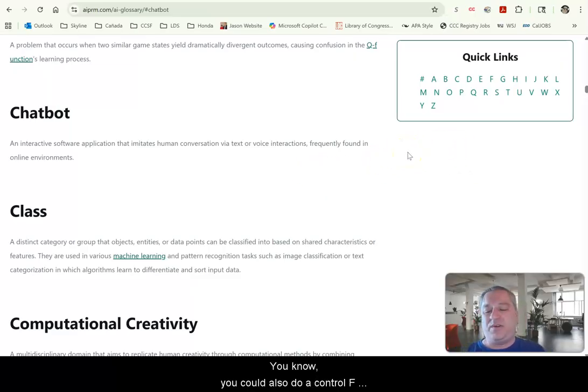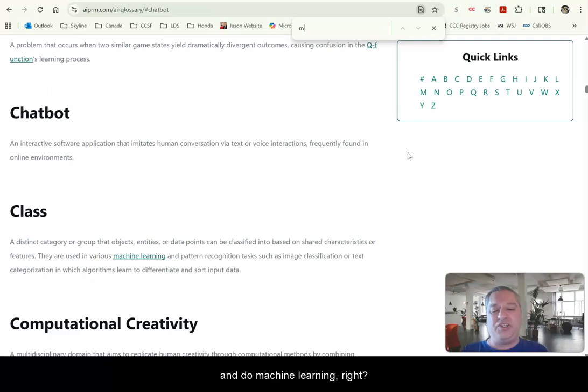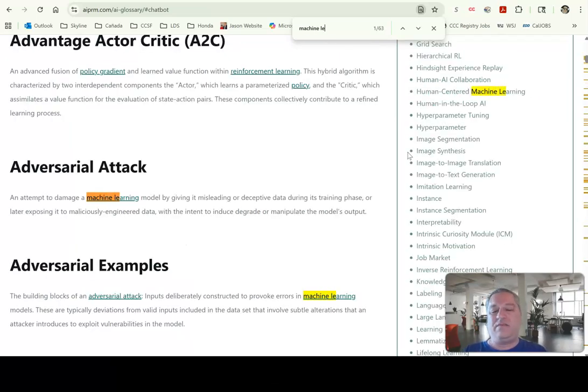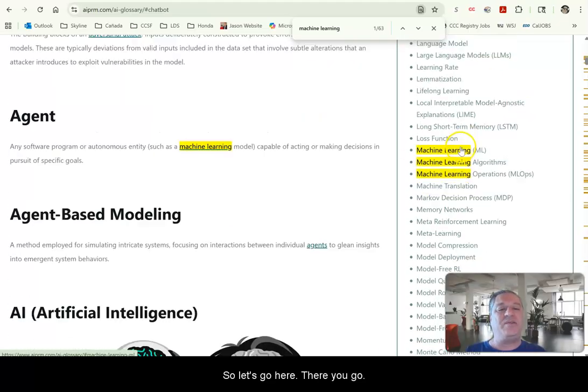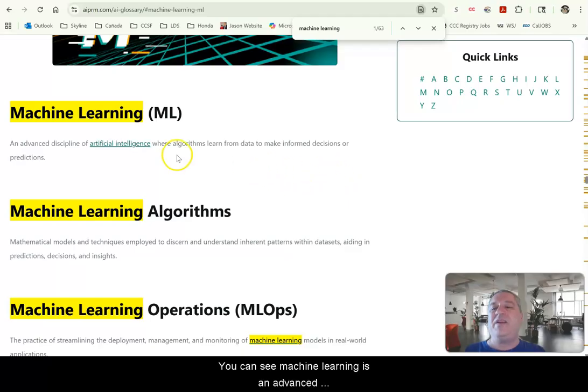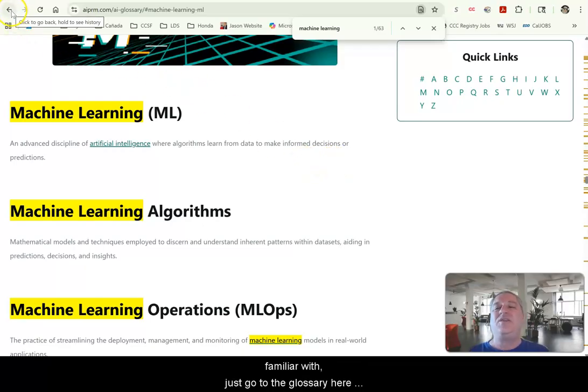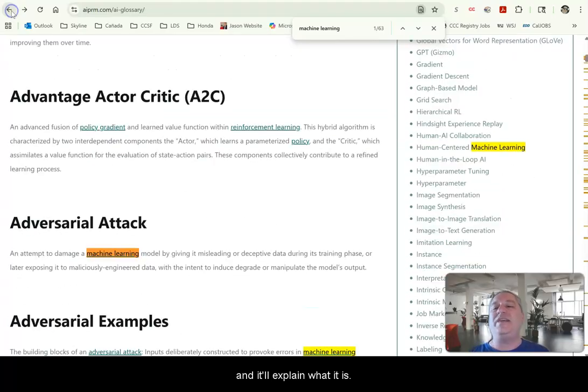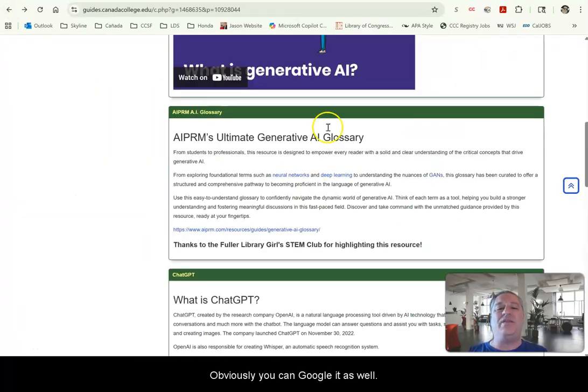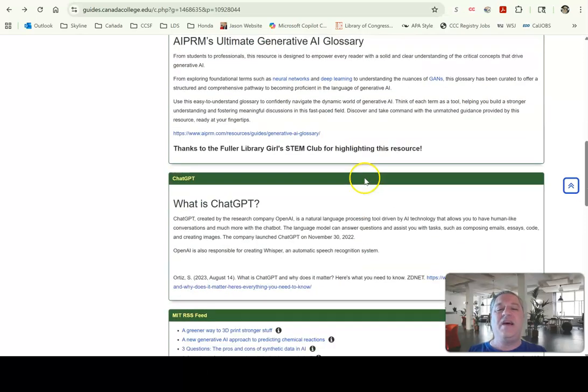You could also do a Control F and do machine learning, right? And it should be there. Okay, so there's a few machine learning. So let's go here. There you go, machine learning. And you can see machine learning is an advanced discipline of artificial intelligence where algorithms learn from data to make informed decisions or predictions. So anytime you've heard of a term that you're not familiar with, just go to the glossary here and it'll explain what it is. Obviously, you could Google it as well. It's just cool to have it all in one place.